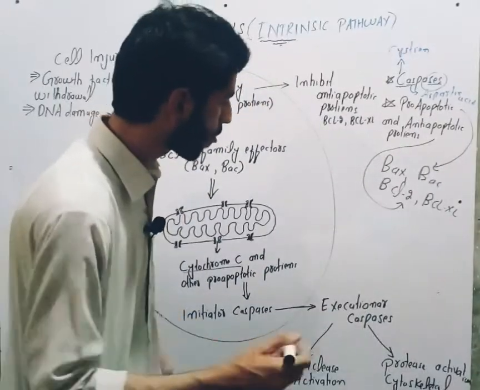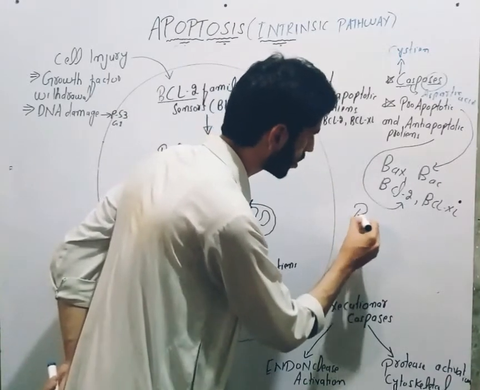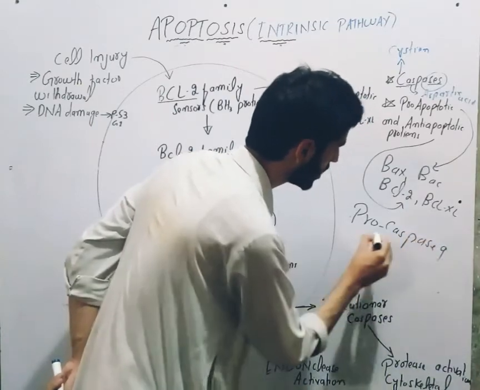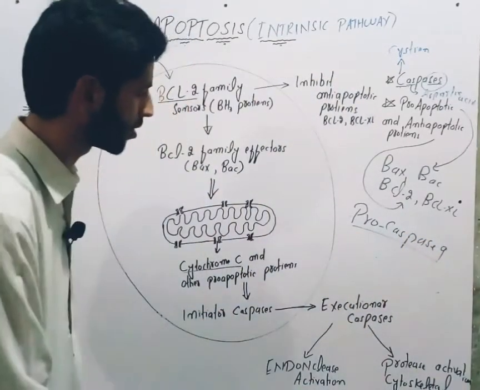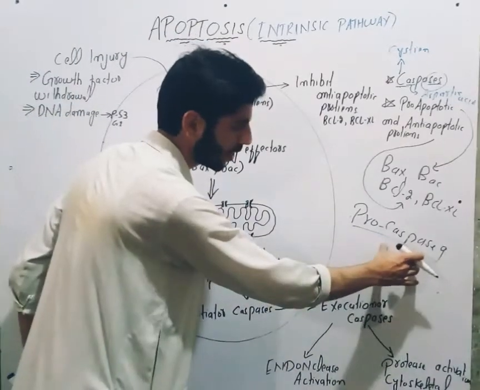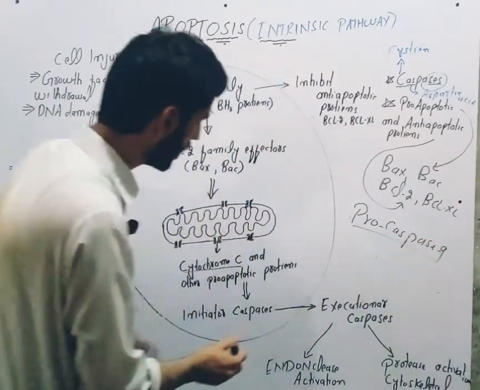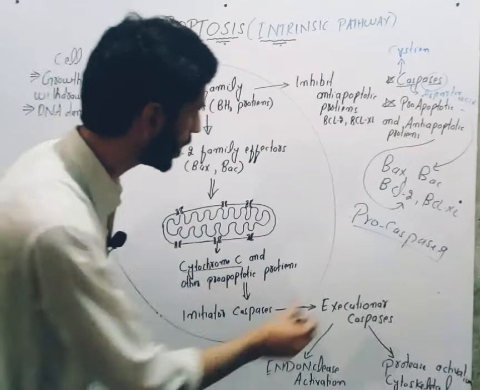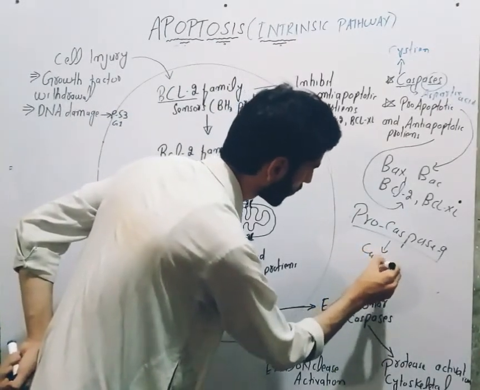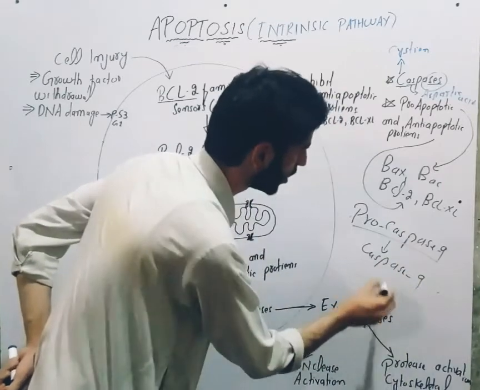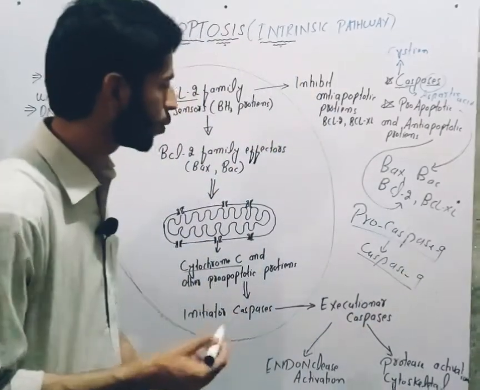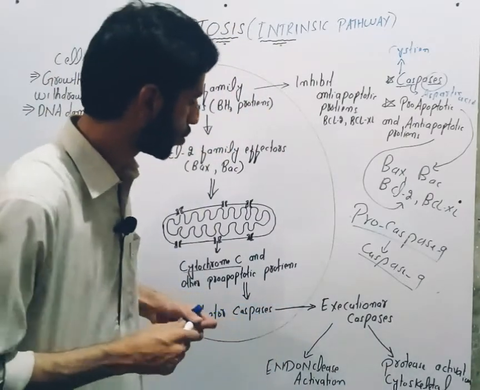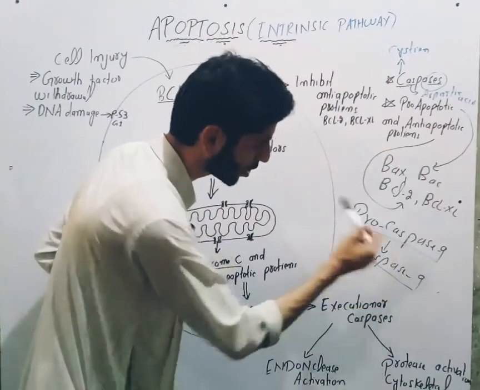For example, pro-caspase 9 is an initiator caspase in inactive form. When it is activated by pro-apoptotic proteins, it becomes caspase 9, the active form, which can stimulate apoptosis.